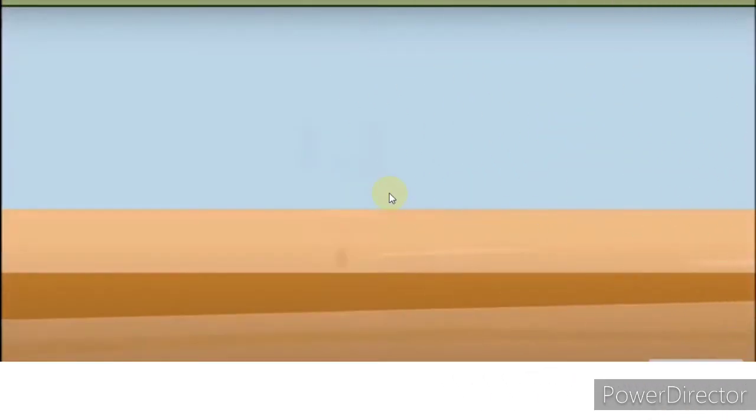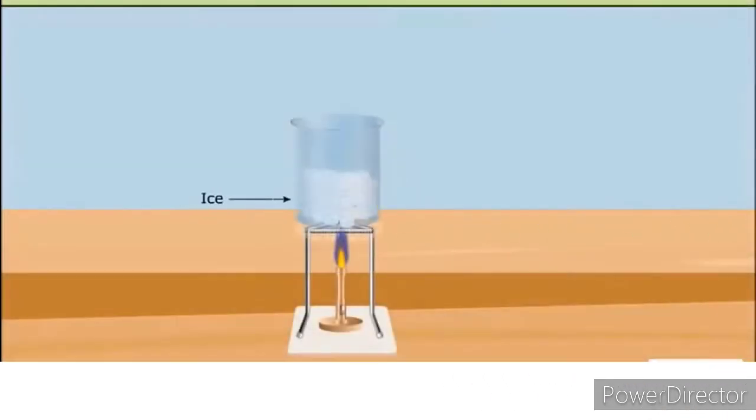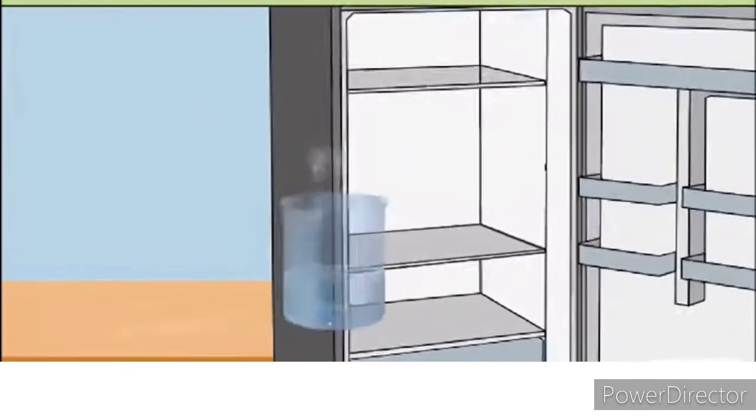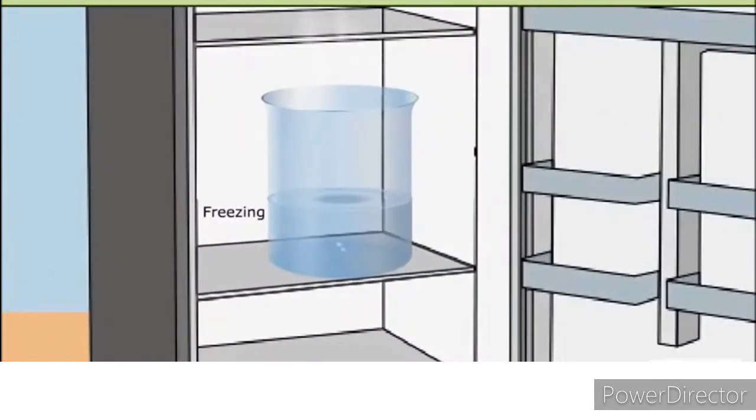Students, now we take another example. Here we have ice cubes. We put them on the burner for heating. After some time, these ice cubes change into water. With further heating, the water changes into vapor. This glass of water, when we put it in the freezer, the water changes into ice cubes. So students, that is the process of change in state.